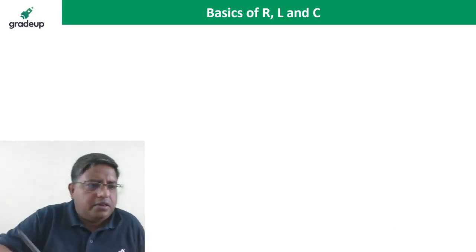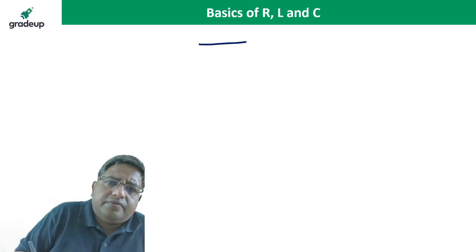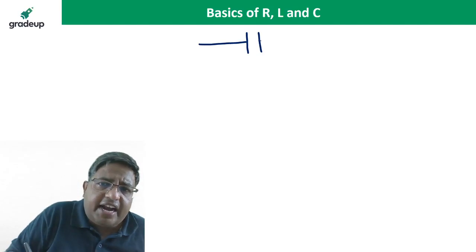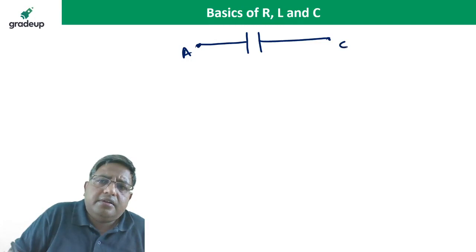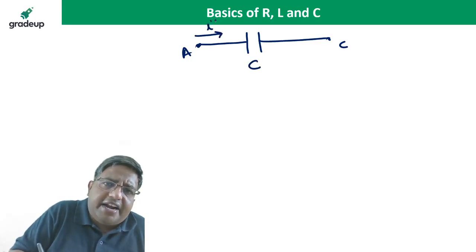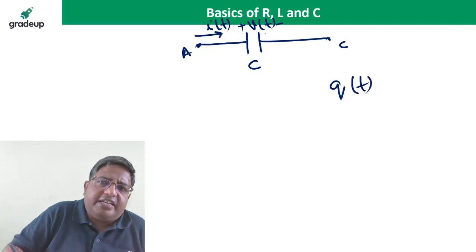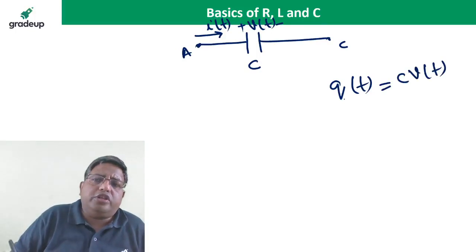Okay, Subham. I will take the numerical, and from the numerical I will solve many doubts. So, for the capacitor, it is C. Current in the capacitor is i(t). Voltage across the capacitor is v(t). We know Q is equal to CV. If there is a voltage across the capacitor, the charge stored in the capacitor is Q is equal to CV.